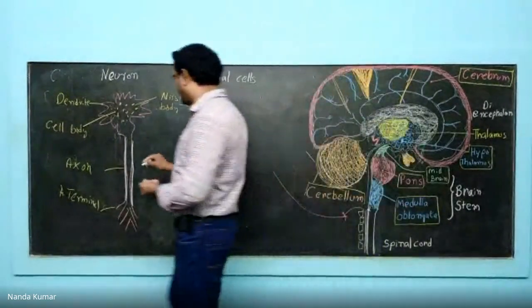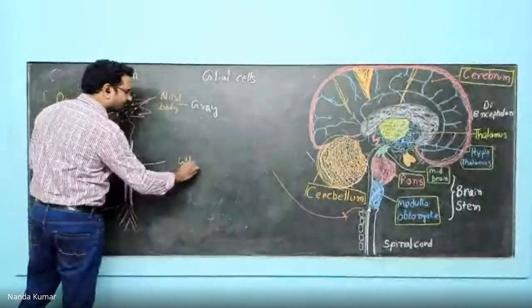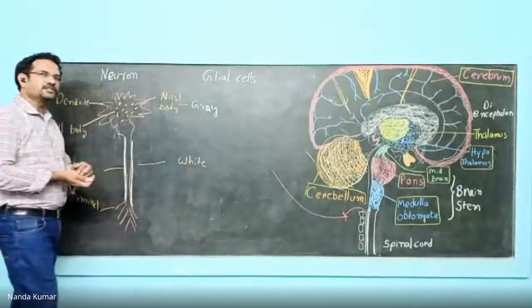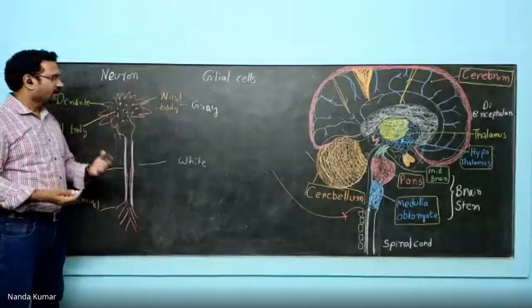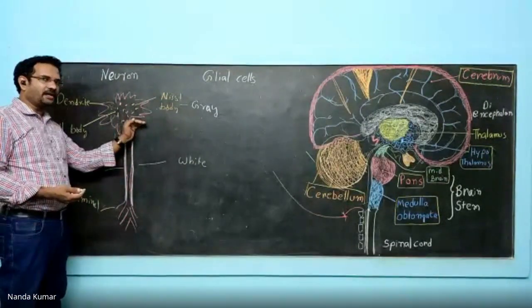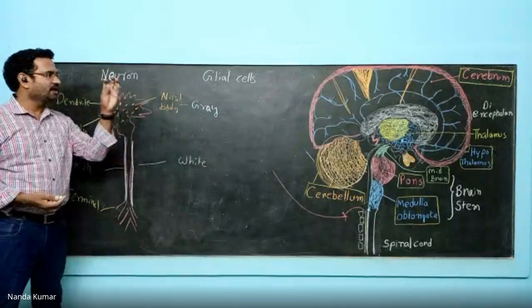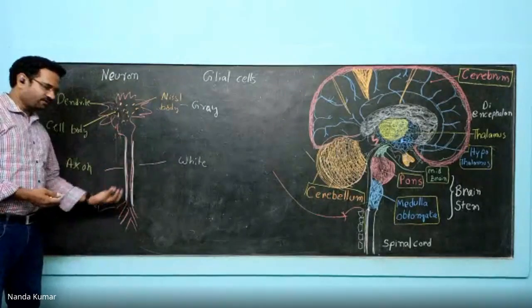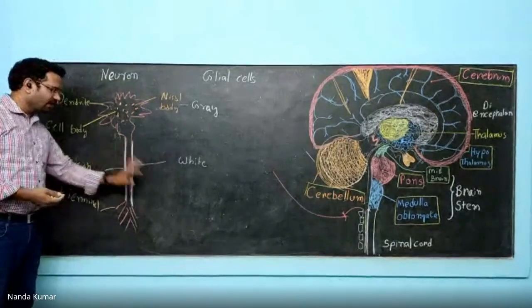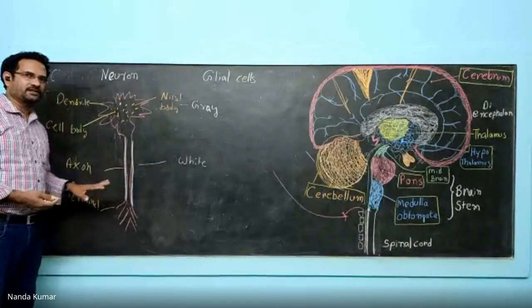Because of the lipid coating, they appear white in color. This is what, when you read about the nervous system, you talk about as gray matter and white matter. Gray matter is the non-myelinated part, and the gray color is because of Nissl bodies, which contain rough endoplasmic reticulum. Whereas white matter is because of the myelin sheath covering the neuron, and because of that, it has the name white matter.